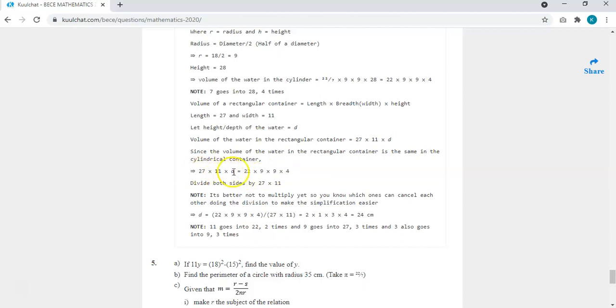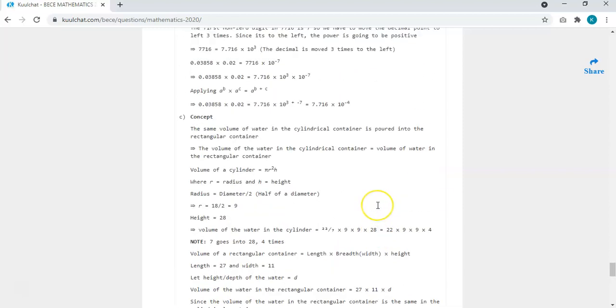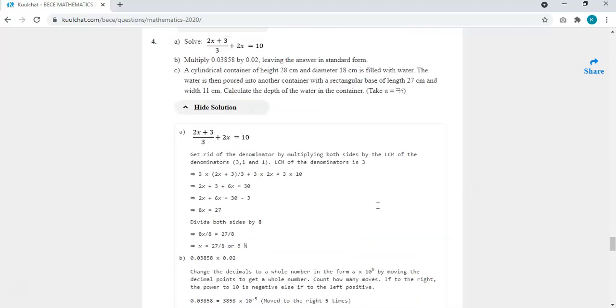Now, since this and this are multiplying, you divide both sides by their multiplication so that they can cancel each other. So you have D is equal to the whole of this divided by 27 times 11. Now you simplify. 11 goes into 22 two times. Then 3 goes into 27 3 times. And 3 also goes into 9 3 times. So you end up getting something like this, which when you simplify, you are going to get this. Okay, so that's for question number 4.